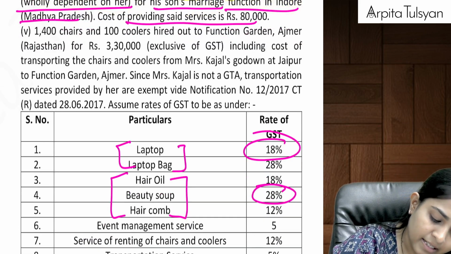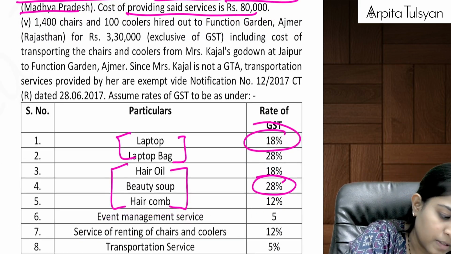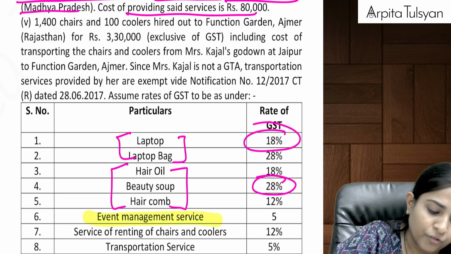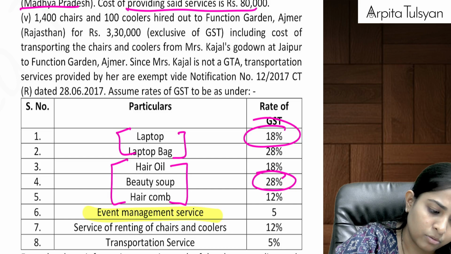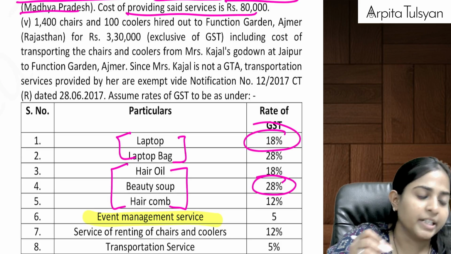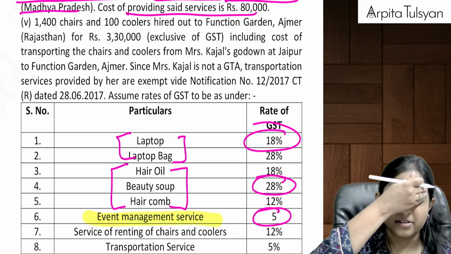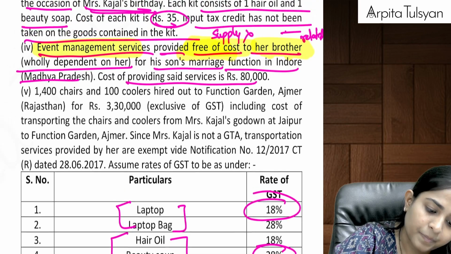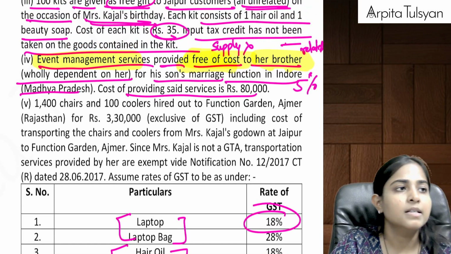And if this is considered as a supply, for event management services the rate of GST will be considered as how much? It will be considered as 5%, because this is a supply.